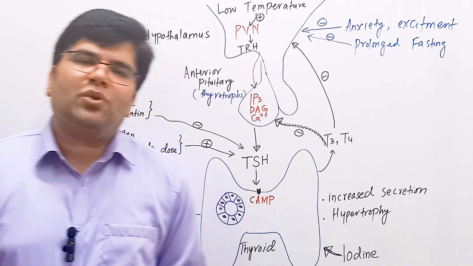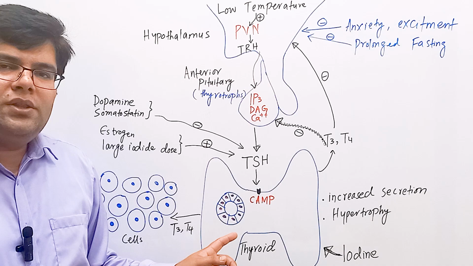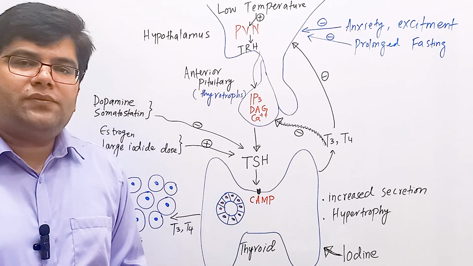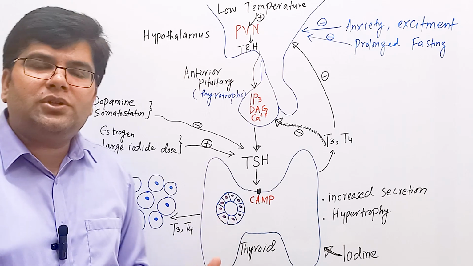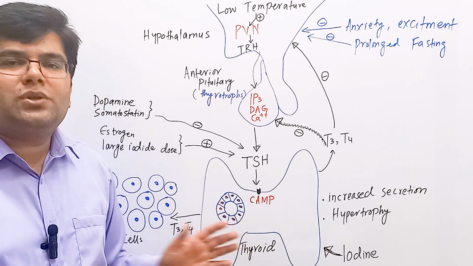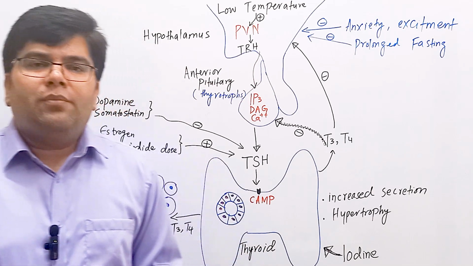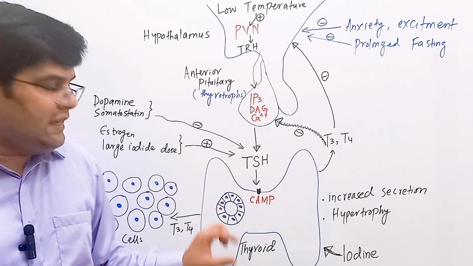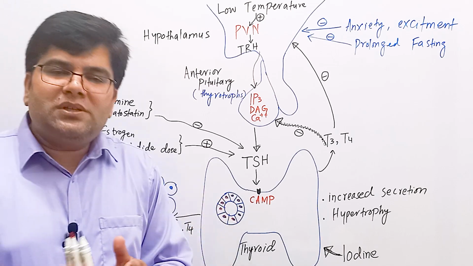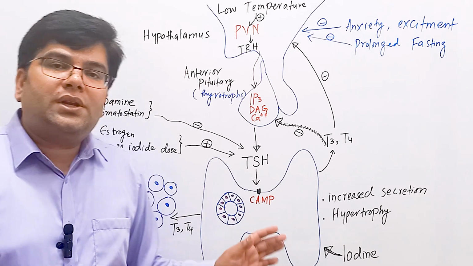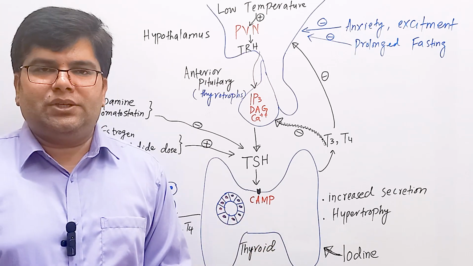In case of increased production of TSH hormone, there is an increase in the size of thyroid follicular cells, which change from the normal cuboidal shape to a columnar shape, and also there is an increase in the number of cells and the size of the tissues. But in case of decreased production of thyroid stimulating hormone, there is a decrease in the size of cells, which means cells become flat instead of being cuboidal, and also there is atrophy of the thyroid gland.